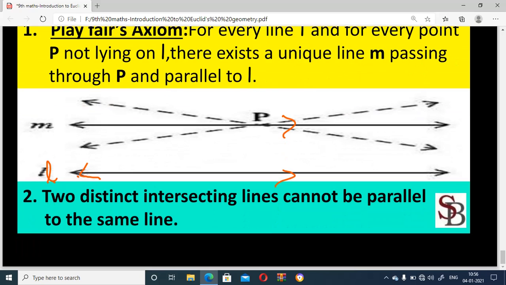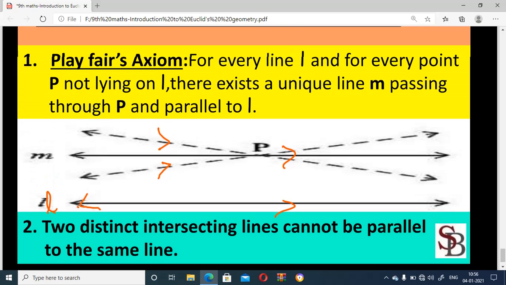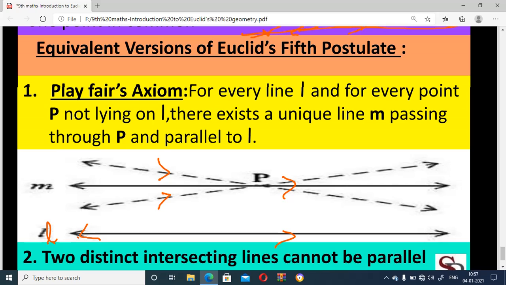Next one, two distinct intersecting lines cannot be parallel to the same line. These are the intersecting lines. These two intersecting lines cannot be parallel to the same line. These lines are not parallel to M nor parallel to L. These are two other statements, equivalent versions of Euclid's fifth postulate.